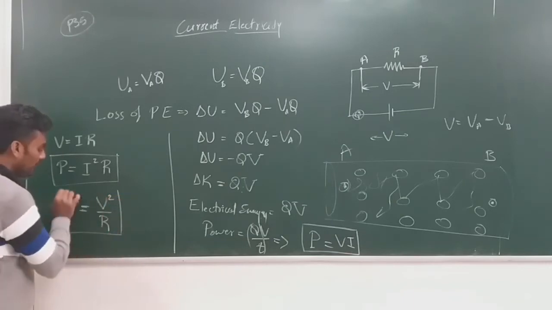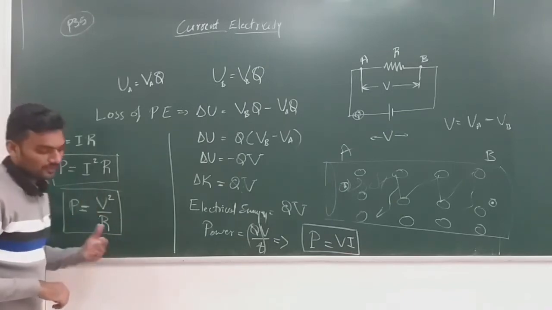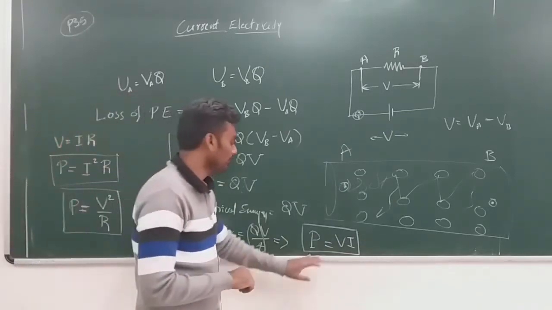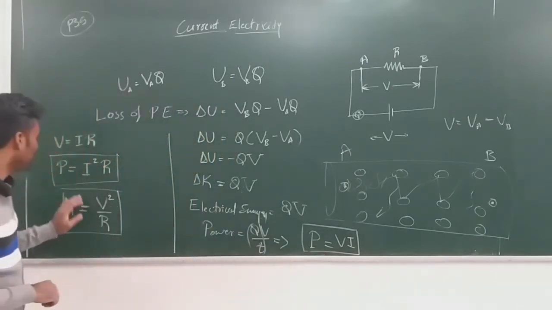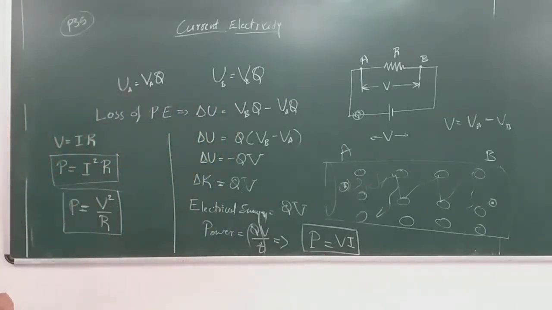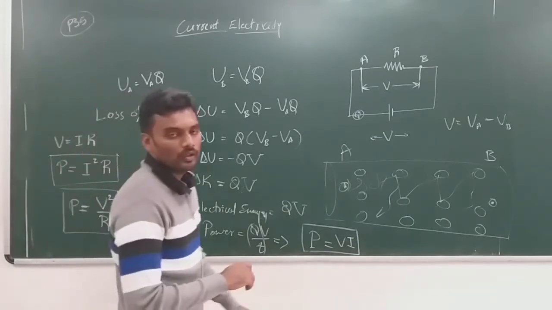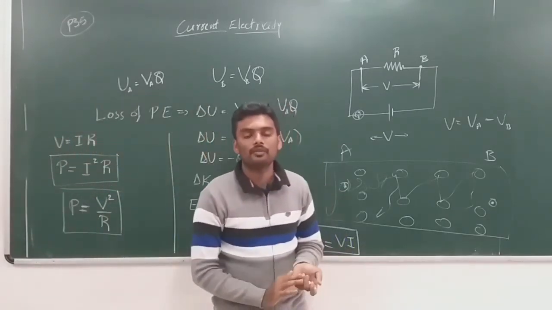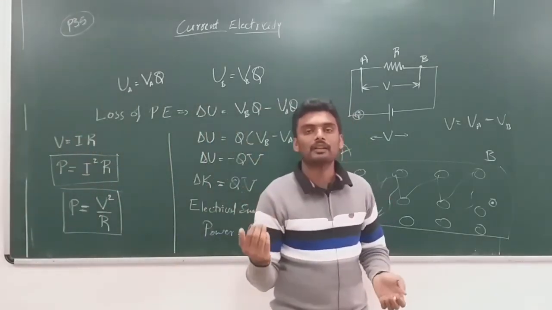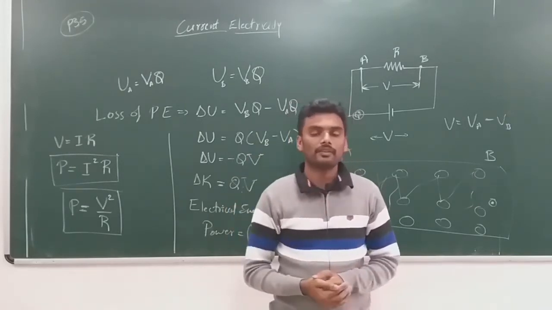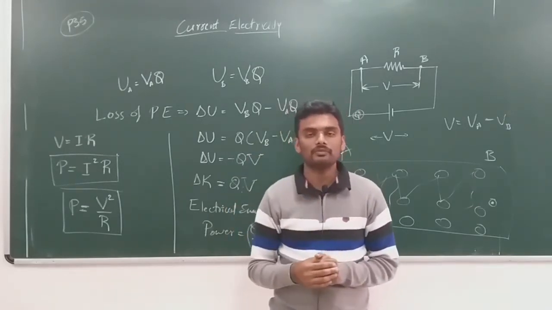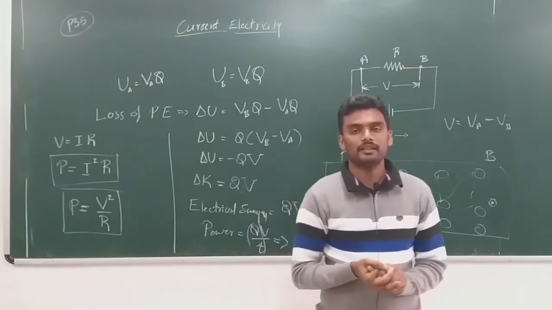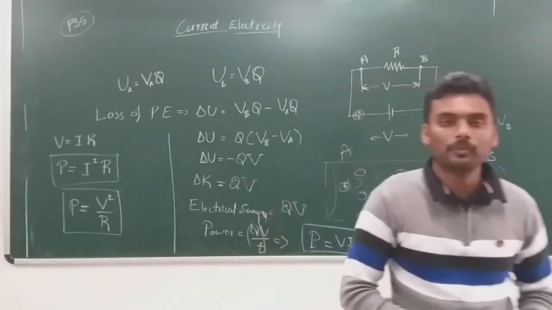So all these expressions, P is equal to VI, P is equal to I squared R, P is equal to V squared by R, give us the formula for power loss when a certain current I is flowing through the resistor R with the potential difference of V volt across it. These formulae are very important.